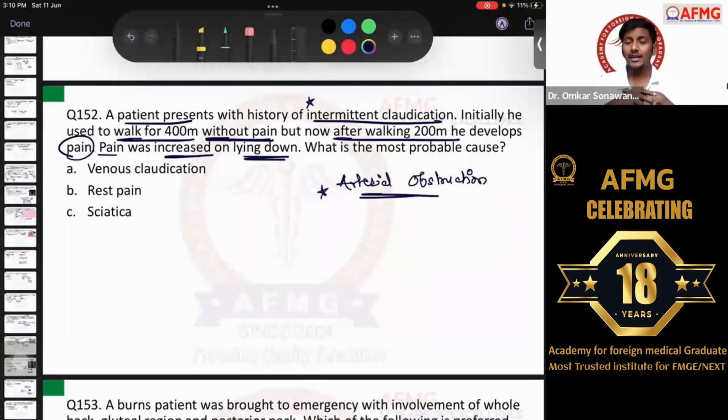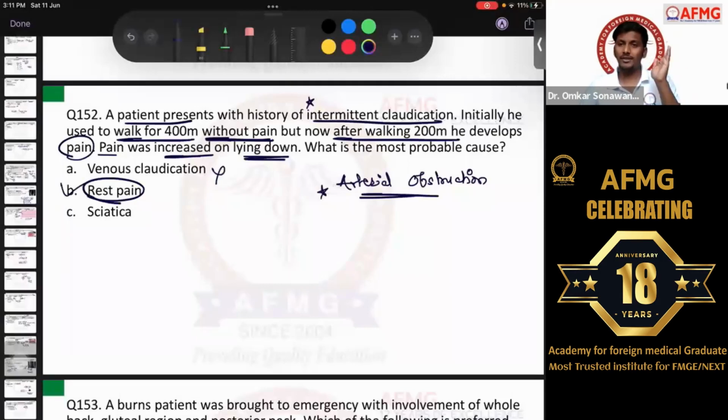But in the later part, the blood supply would be obstructed more, and at this time the blood supply to the nerves would also be impaired. If the blood supply to the nerves is impaired, the patient can have pain at any time. Not only on walking, the patient can even have rest pain. So here the patient is having pain even on lying down. That means it is a classical case of option B, rest pain. It is not a venous claudication, it is an arterial claudication.